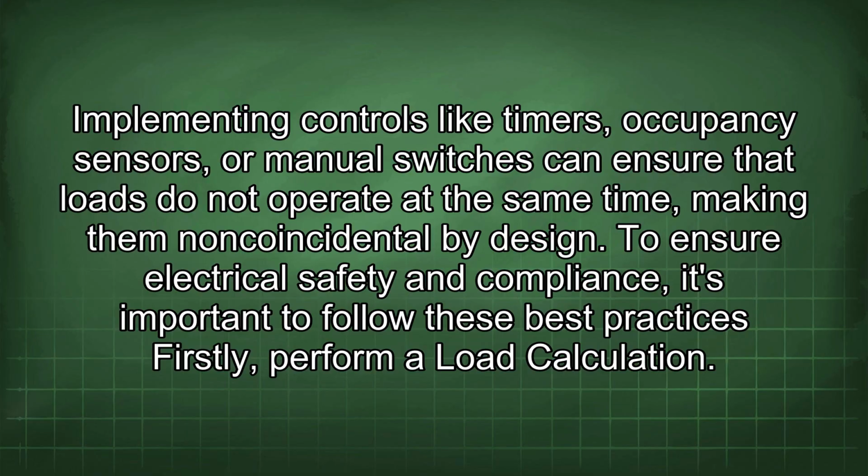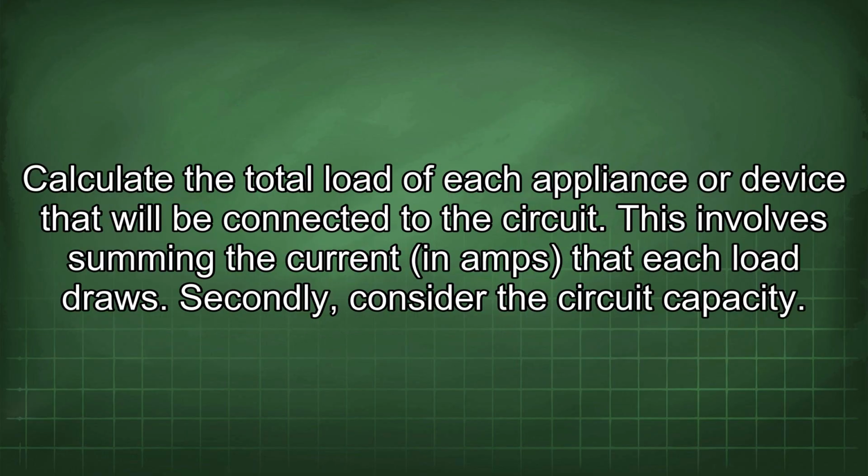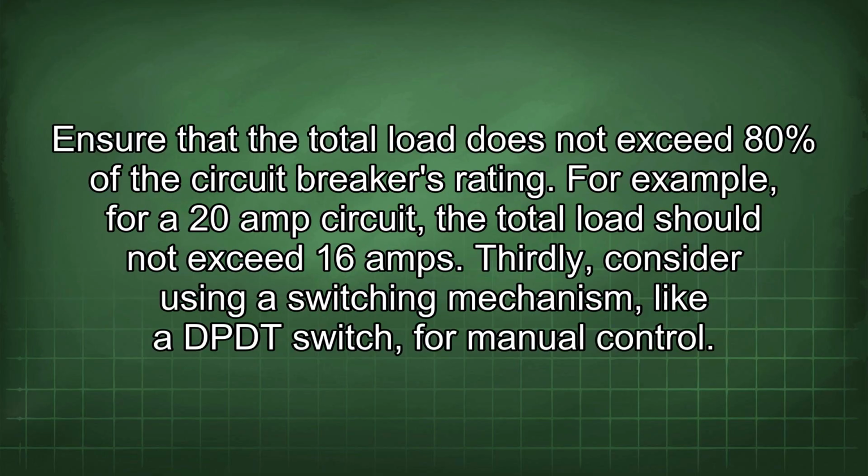To ensure electrical safety and compliance, it's important to follow these best practices. Firstly, perform a load calculation. Calculate the total load of each appliance or device that will be connected to the circuit. This involves summing the current in amps that each load draws. Secondly, consider the circuit capacity. Ensure that the total load does not exceed 80% of the circuit breaker's rating. For example, for a 20 amp circuit, the total load should not exceed 16 amps.